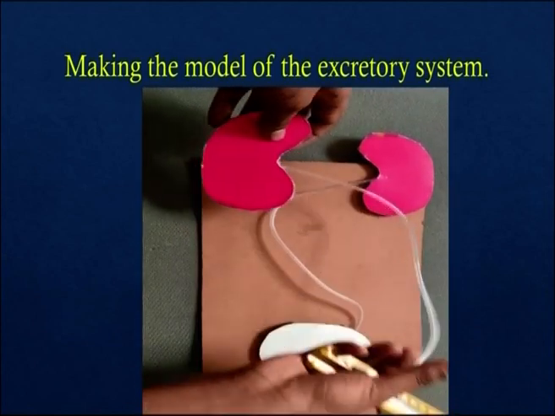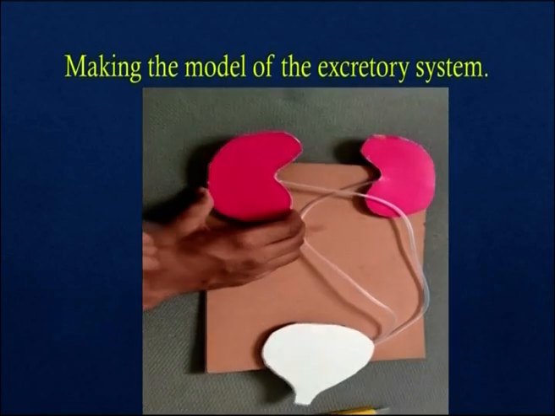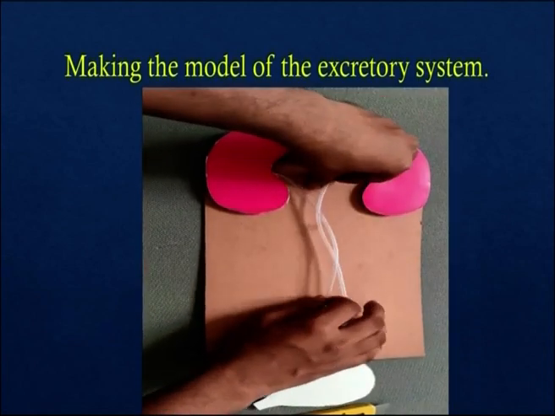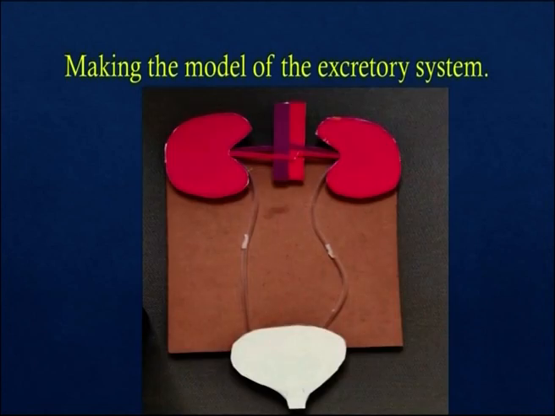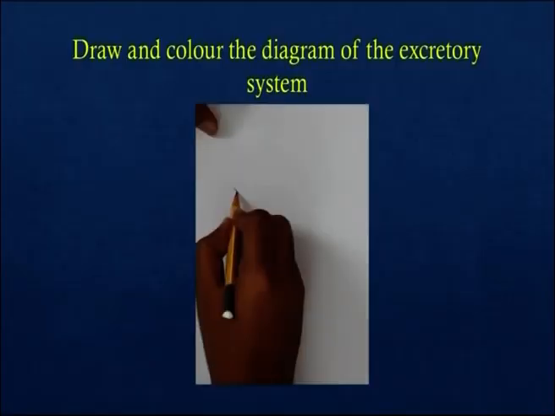Now, cut the tube into two halves and attach it to both the kidneys and the urinary bladder as shown in the video. Also, attach the blood vessels to both the kidneys. The model of excretory system is ready. Children, you also prepare a model of the excretory system. Children, let us draw and color the diagram of the excretory system.